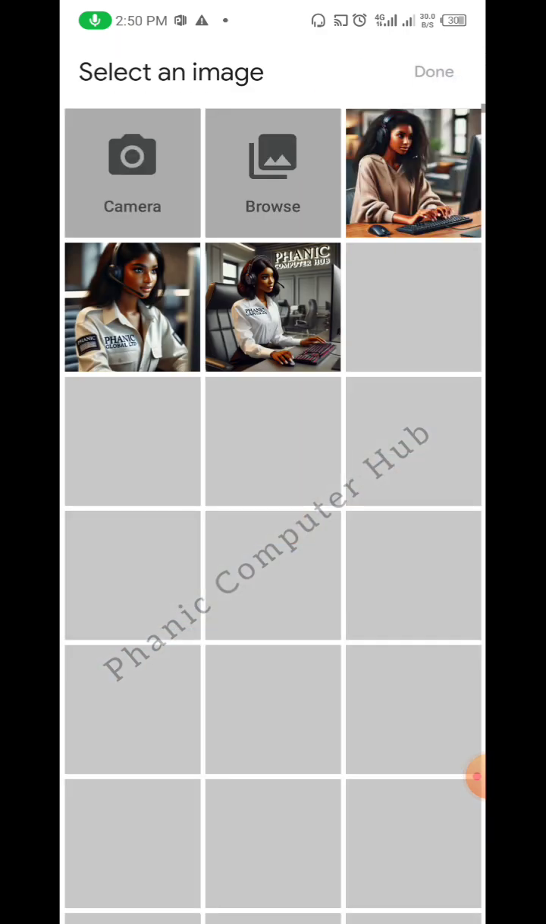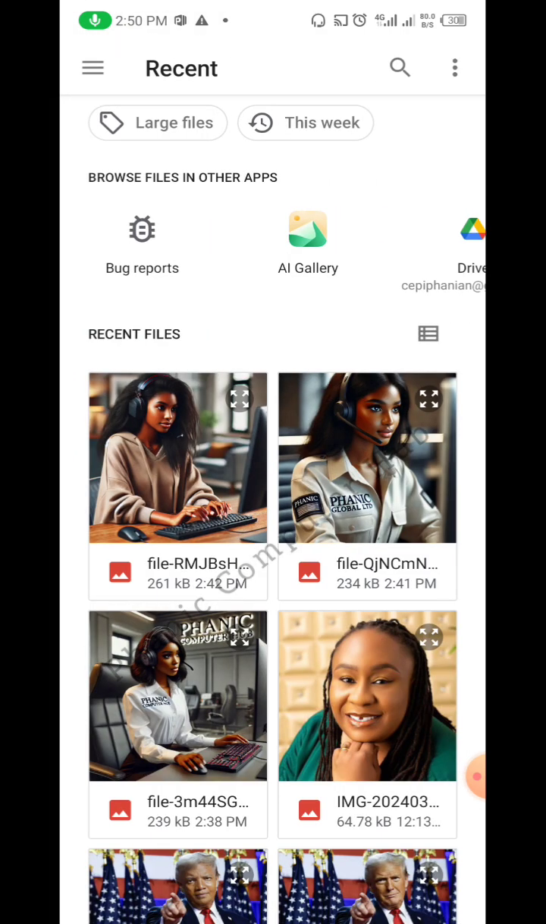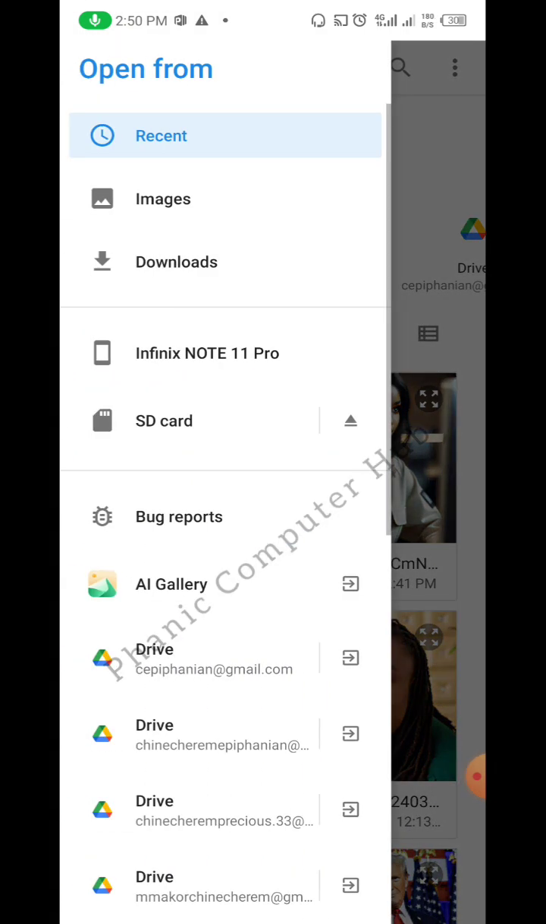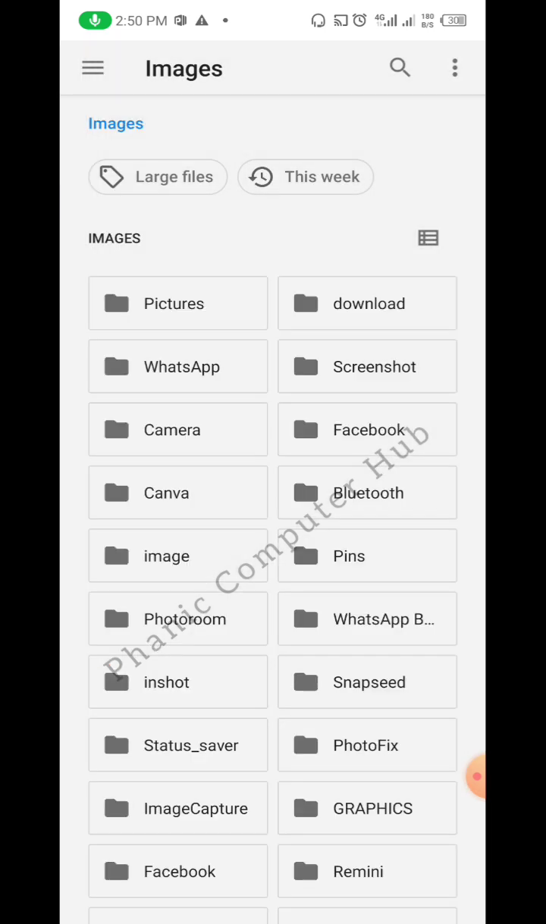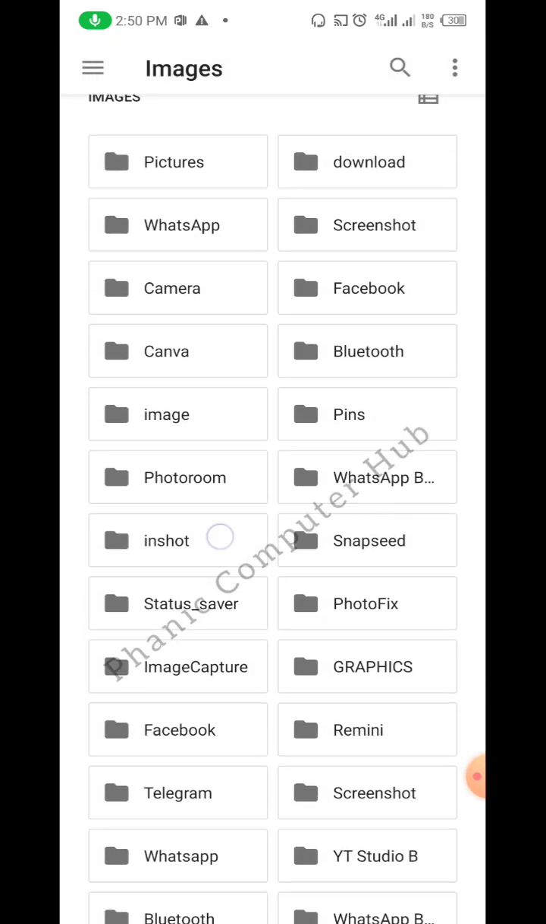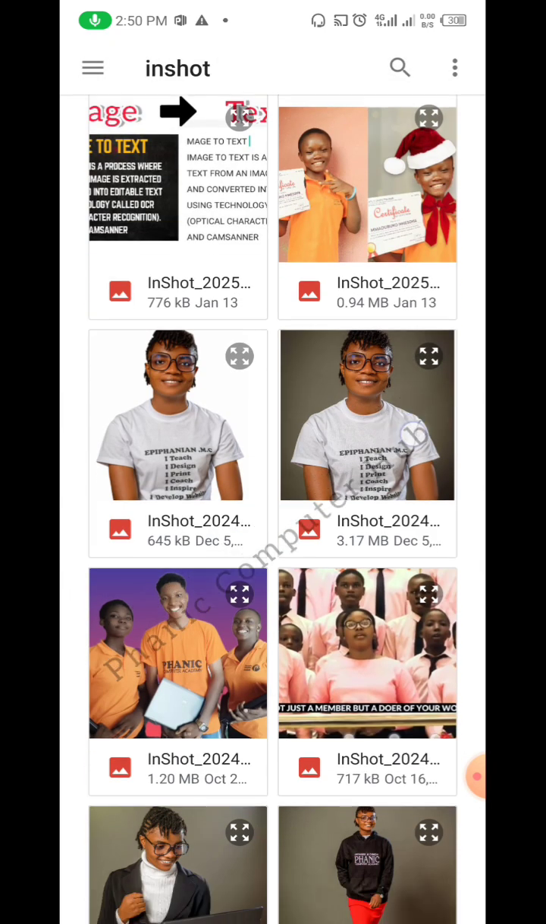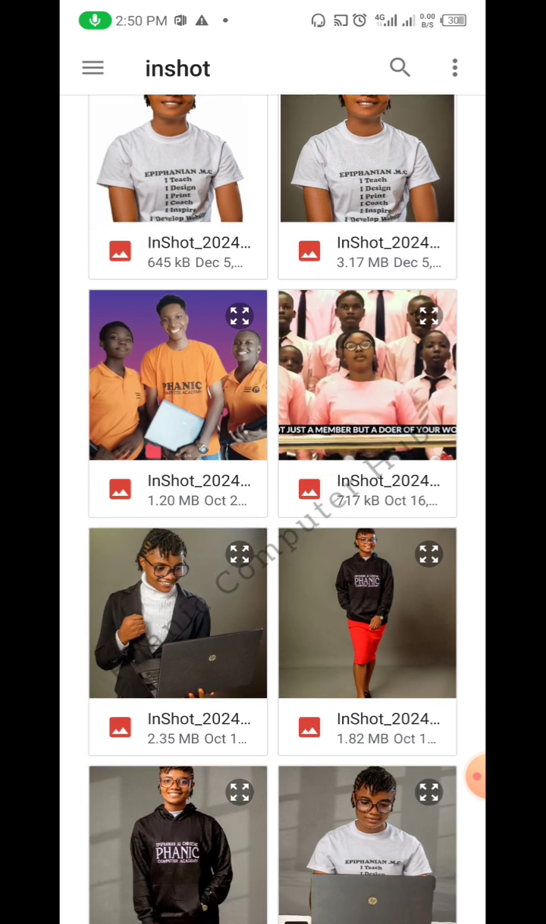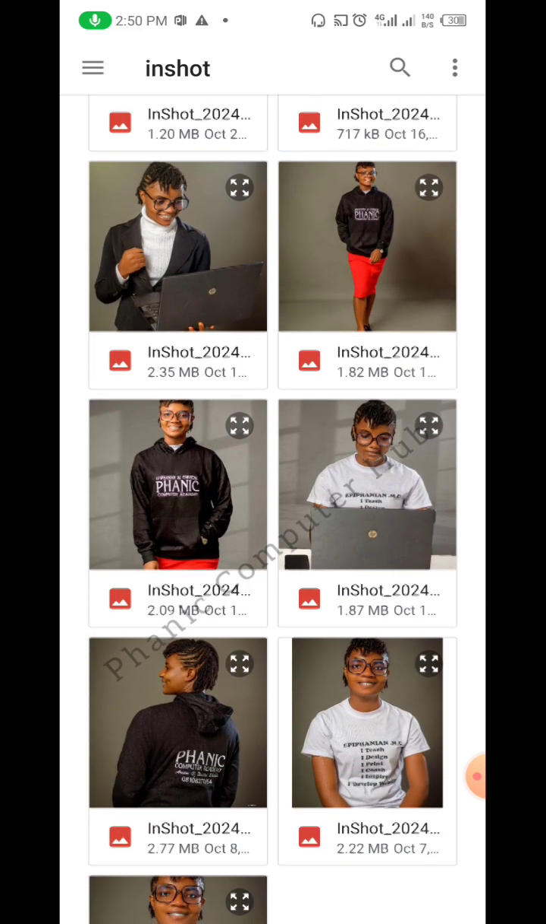Then I'll come here, click here. Then I'll select my image. I'll look out for my image. Where is my image? I don't even want to use these pictures again. Let me see if I can use this one.